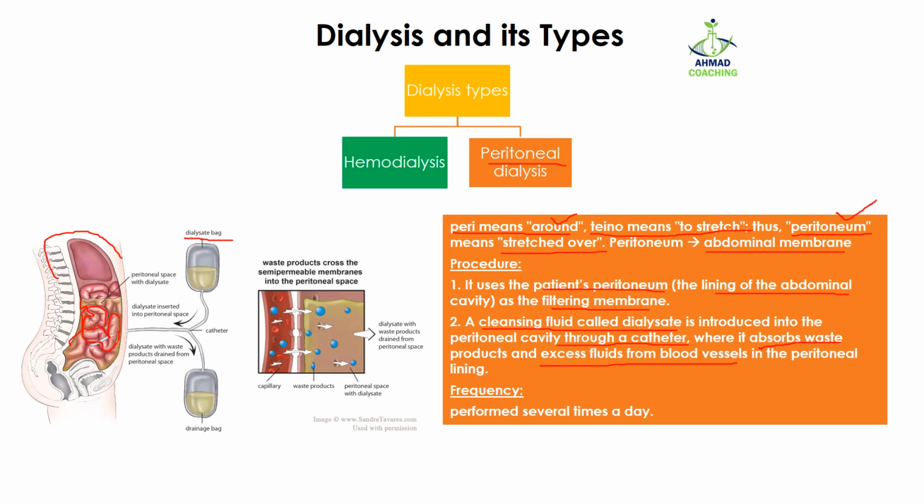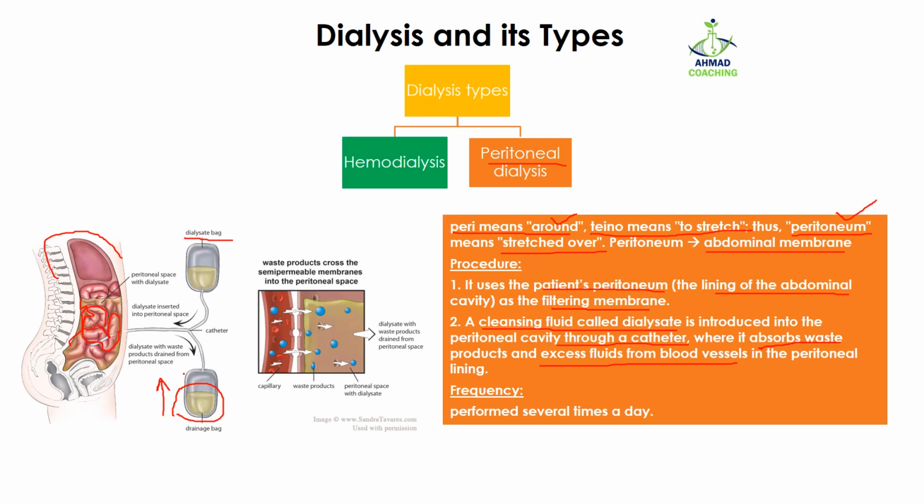Then it will move out of the body into another bag, which contains the dialysis fluid with a high amount of waste products which were present in the blood. So this is how, instead of using an external machine, the peritoneum membrane is used as a semi-permeable membrane. The abdominal cavity is used as a machine, and all the waste product is passed from the blood into this fluid which is moving around the abdominal cavity, and then it is removed out into another bag. So this is how the body is cleaned out of the waste products.